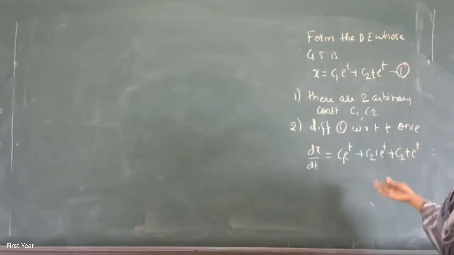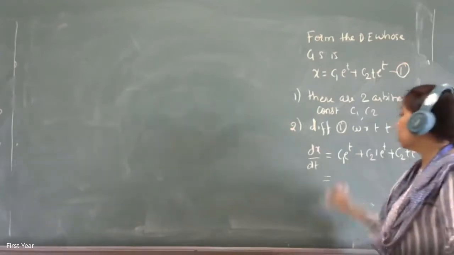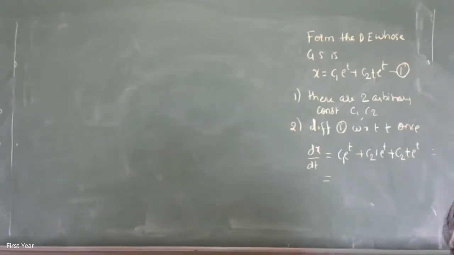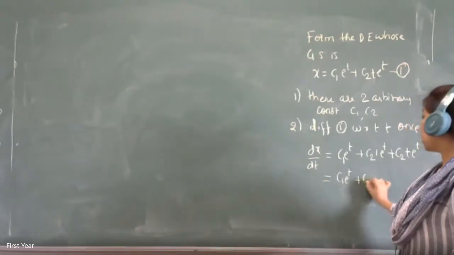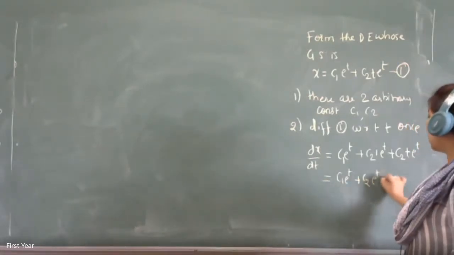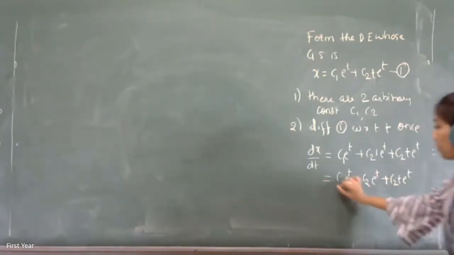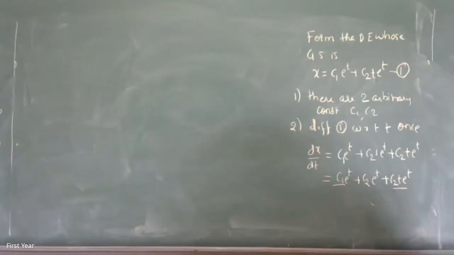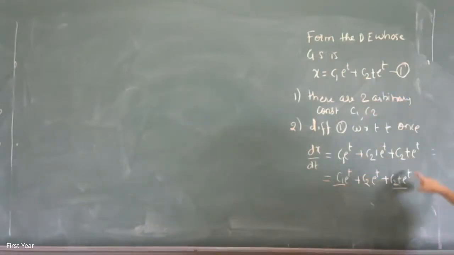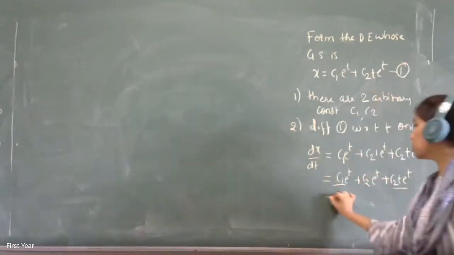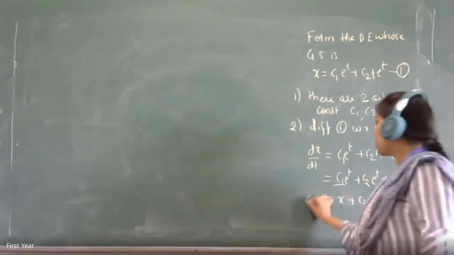Now, if you take one more derivative, it will keep on increasing the number of terms. So here only you simplify and write it properly. This is C1 e raised to t plus C2 e raised to t plus C2 t e raised to t. Now, if I combine the first and third term, C1 e raised to t plus C2 t e raised to t is the same as x. So this is nothing but x plus C2 e raised to t. That is dx by dt. Clear?